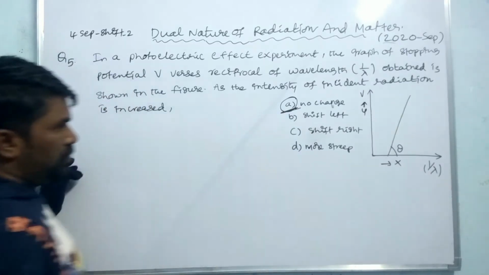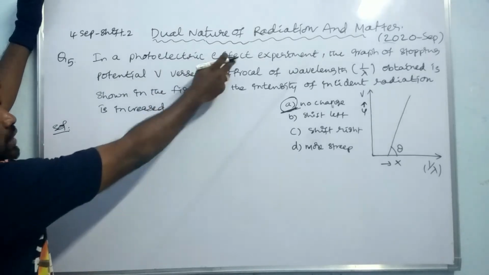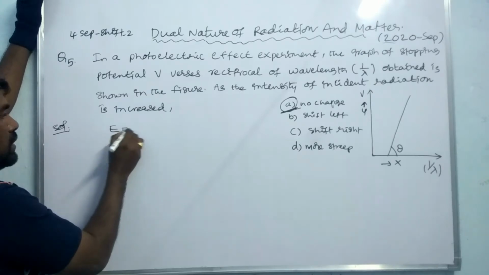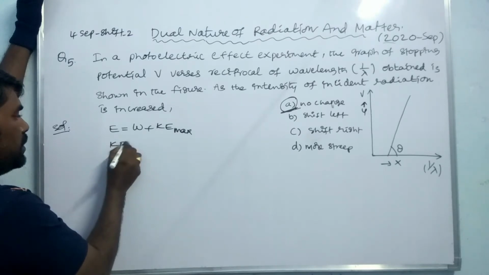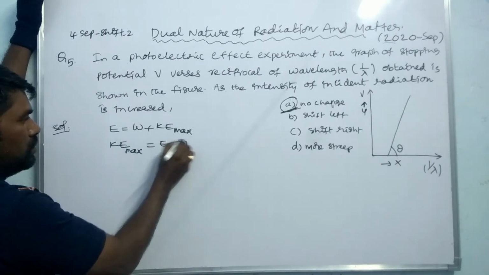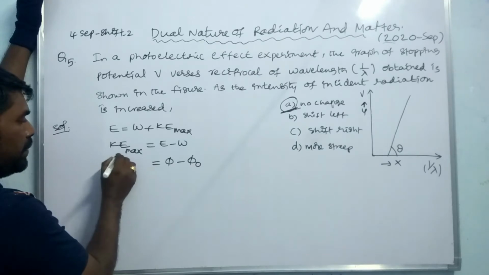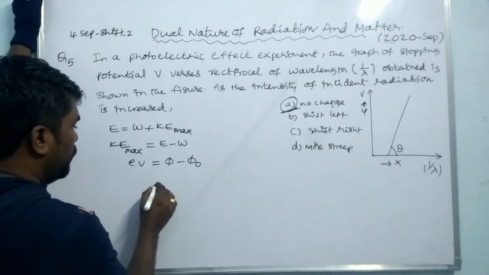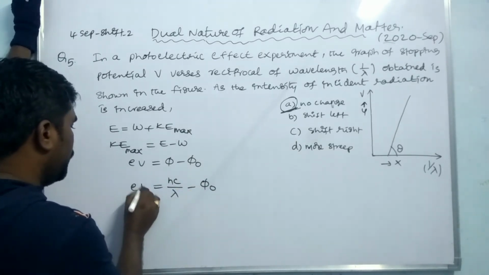Why is there no change? Because of Einstein's photoelectric experiment. By Einstein's photoelectric equation, energy equals work done plus KE maximum. So KE maximum equals energy minus work function. Energy is phi, work function is phi naught, where KE maximum is numerically equal to eV. So here eV equals hc by lambda minus phi naught.